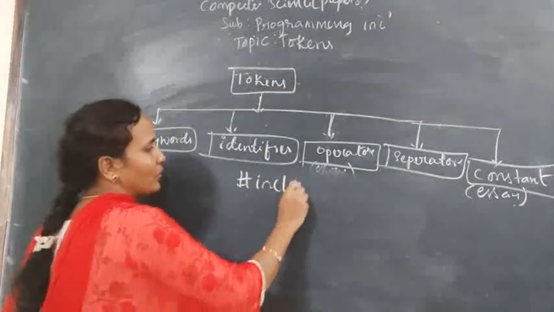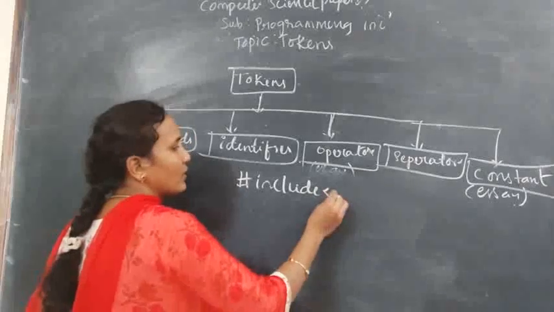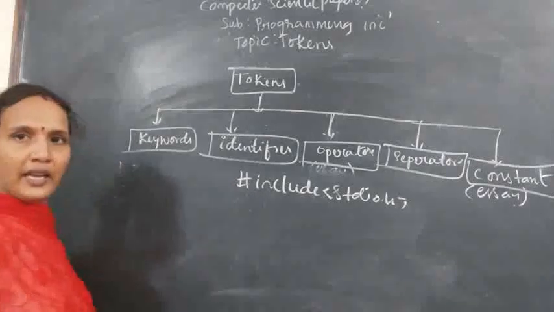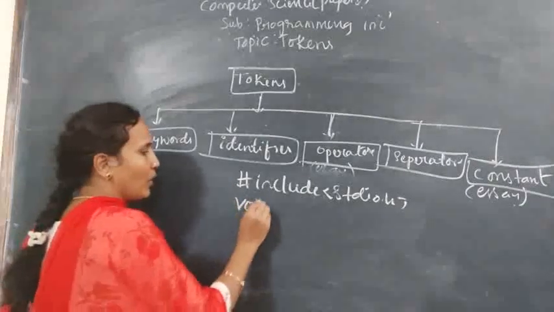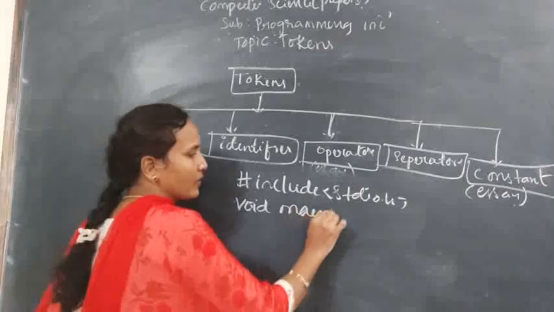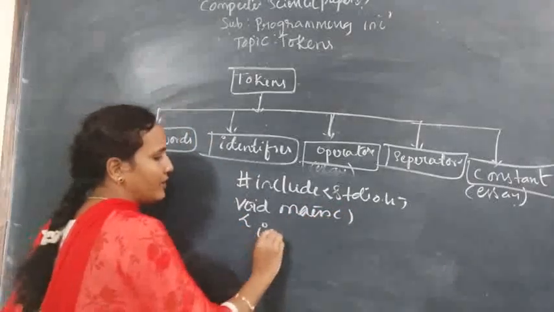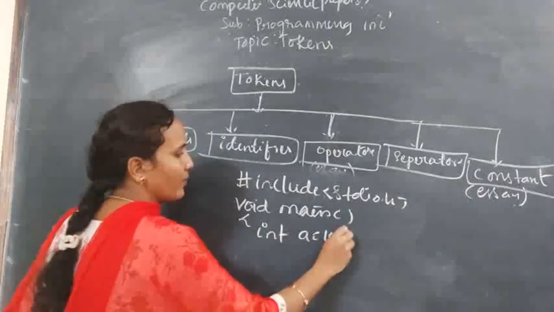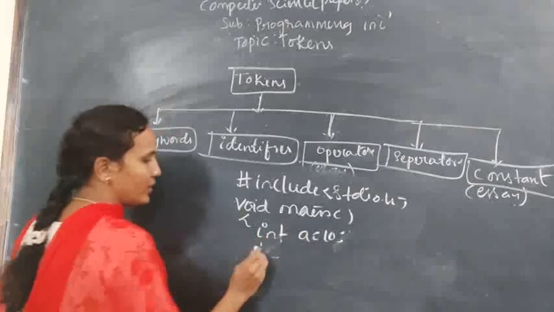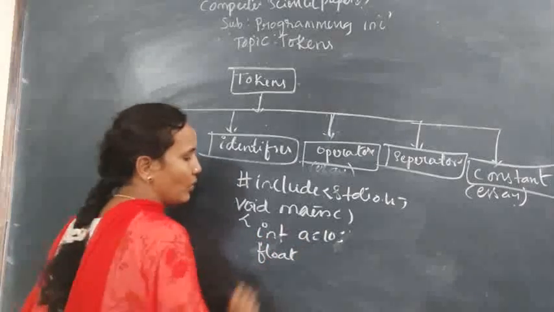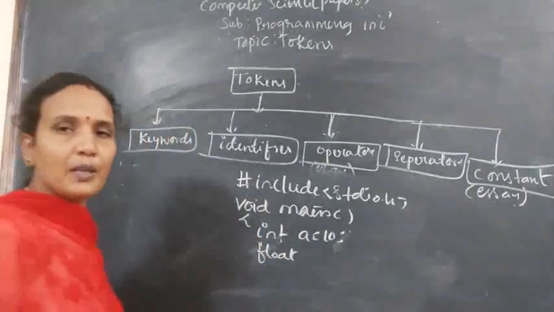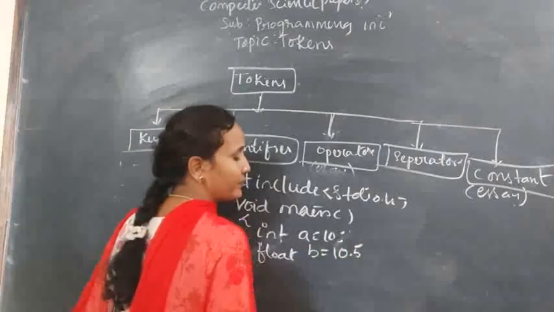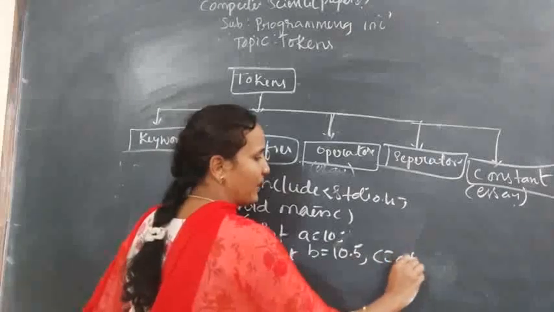I am writing a program to calculate the sum of two numbers. stdio.h is a header file and it is a preprocessor because it is starting with the hash. Next, void main. int a equals to 10, b equals float. Here I want to store a floating point value, meaning a number with decimal points. Float b equals to 10.5, comma, c equals to a plus b.